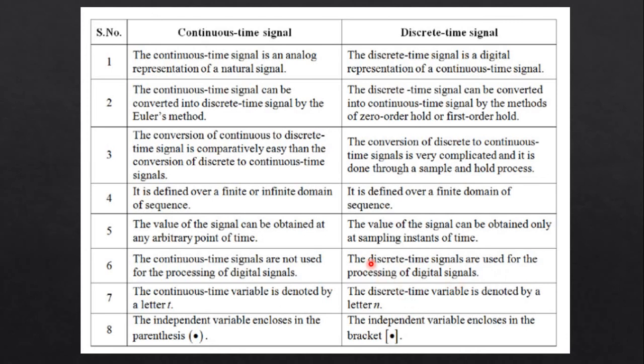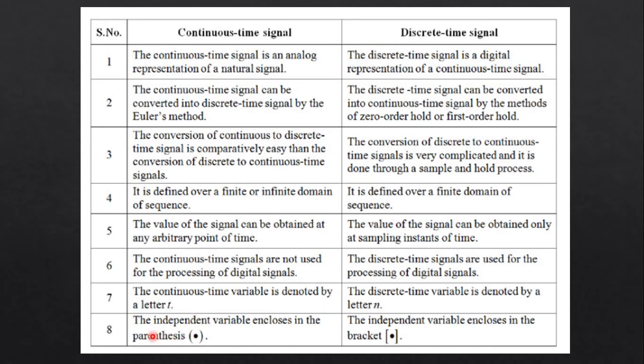The discrete time signals are used for the processing of digital signals. If we need to work with some digital system, then we need to convert our continuous time signal into a discrete time signal. The continuous time variable is denoted by the letter t, and the discrete time variable is denoted by the letter n. So whenever we write a continuous time signal, we write x of t,